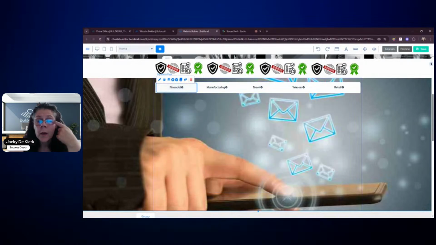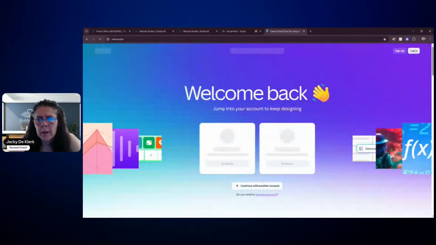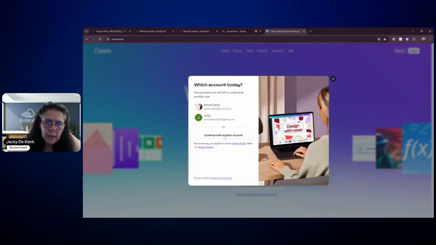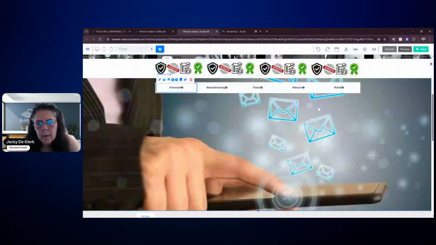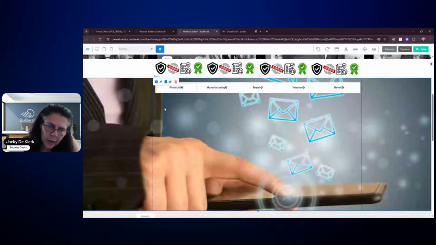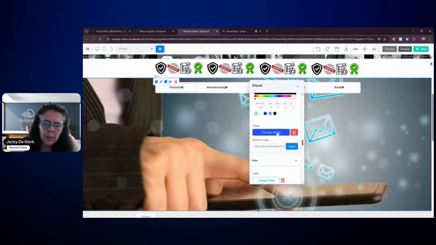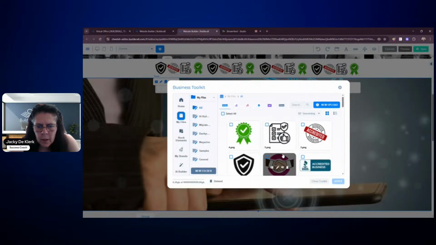Maybe, you see, if we can use the Canva, let me see if I can get in with Canva. There must be a way that I can log in here. Let's just see, because you see, I'm on a laptop. I'm not on my computer today. Let's just go with that one and see if I can enter it. Let's see quickly. No, I can't. Sorry about that. So for here, we're going to have to find another thing. I don't think that is the image that is going to work for this. So let's just go and change the image, my files, and see if we could find something else that might work.